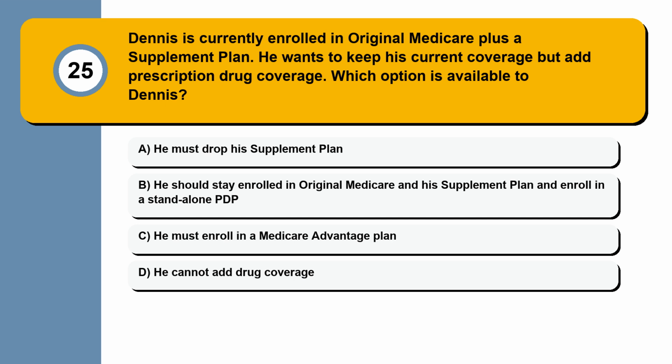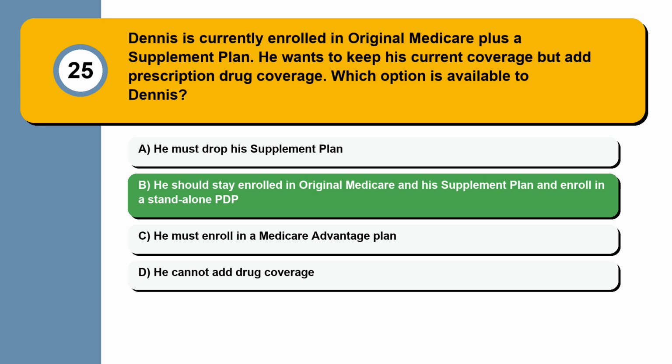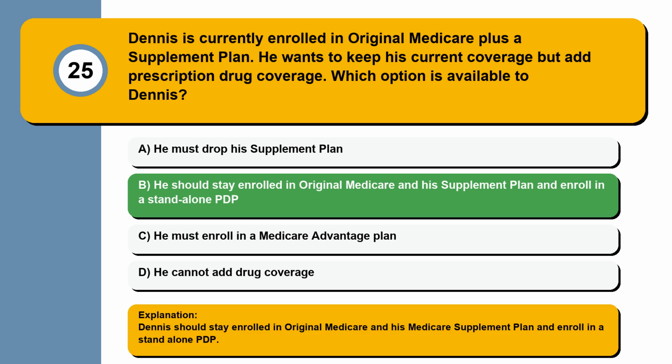Question 25. Dennis is currently enrolled in Original Medicare plus a supplement plan. He wants to keep his current coverage but add prescription drug coverage. Which option is available to Dennis? He must drop his supplement plan. He should stay enrolled in Original Medicare and his supplement plan and enroll in a standalone PDP. He must enroll in a Medicare Advantage plan. He cannot add drug coverage. Dennis should stay enrolled in Original Medicare and his Medicare supplement plan and enroll in a standalone PDP.